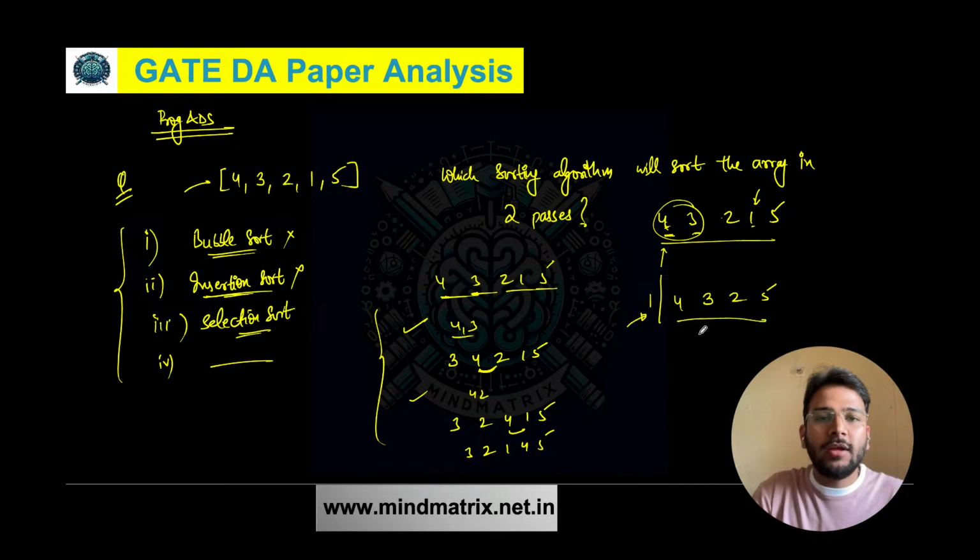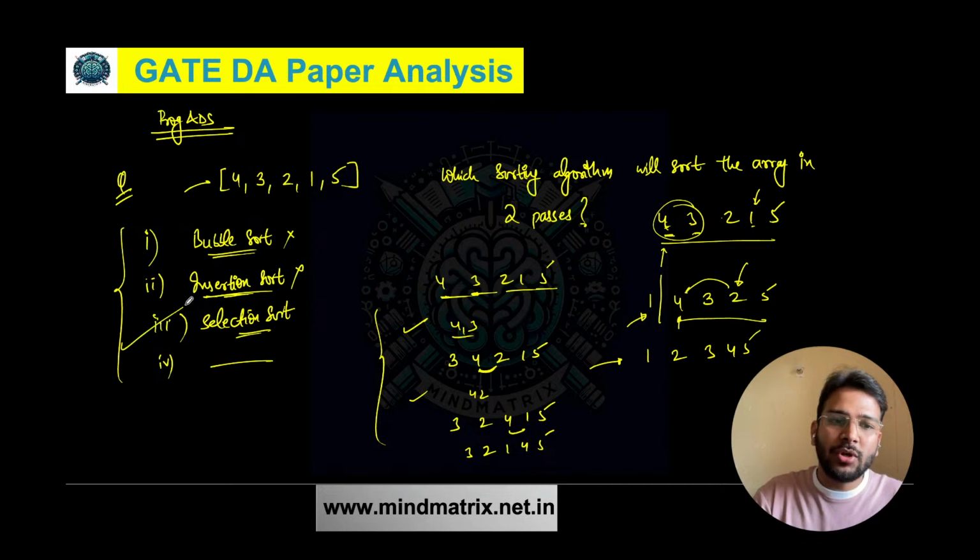Now in the remaining array, again we are going to find the minimum element. So you can see 2 is the minimum element, and then we are going to swap it with the element present in the next position, that is 4. So again we are going to swap these two. So we are going to get 1, 2, 3, 4, 5. So you can see in just two swaps we are able to sort this array. So selection sort is the correct answer for this question.